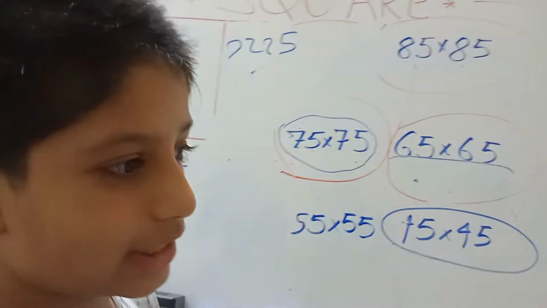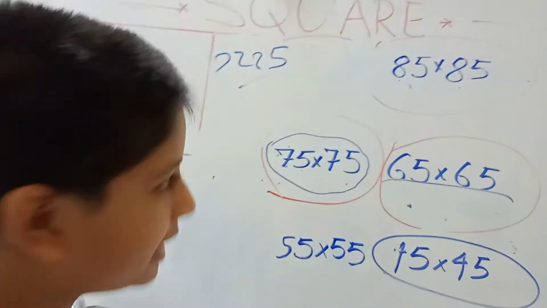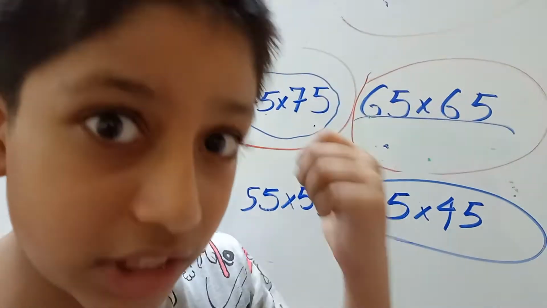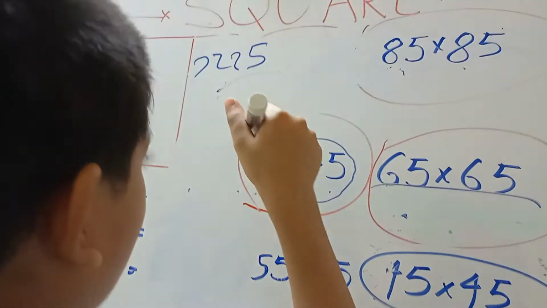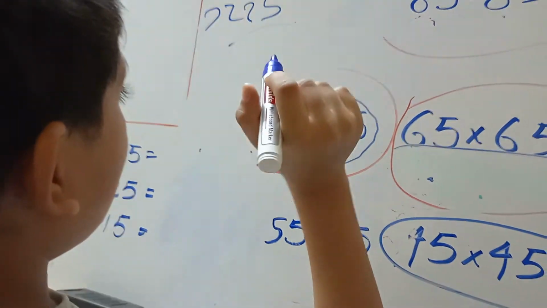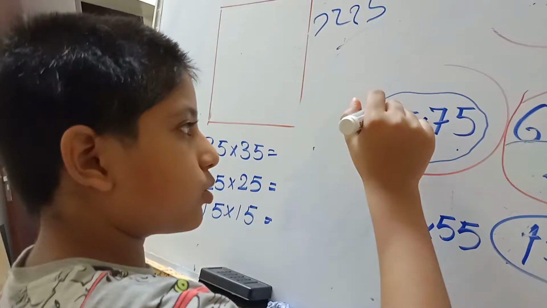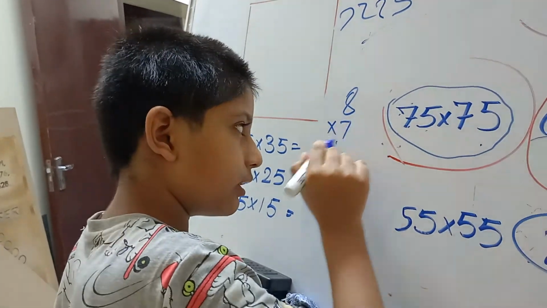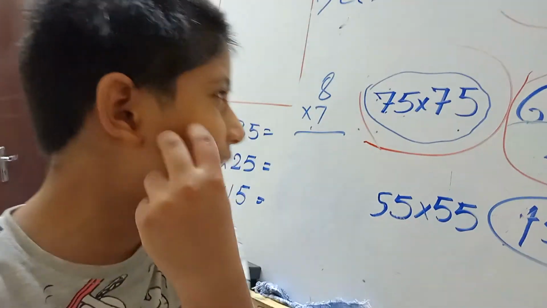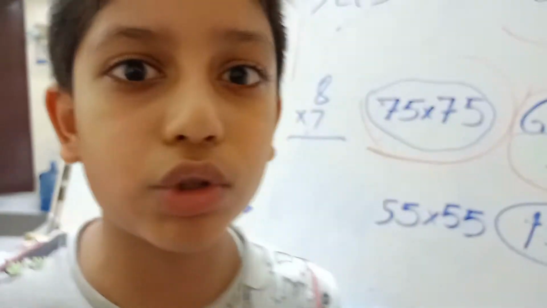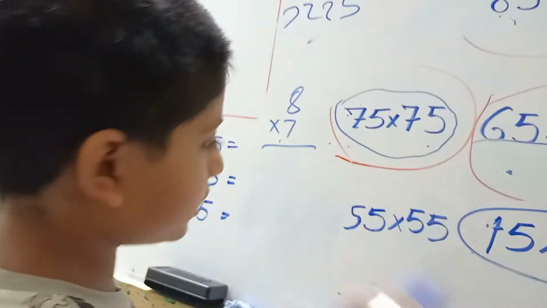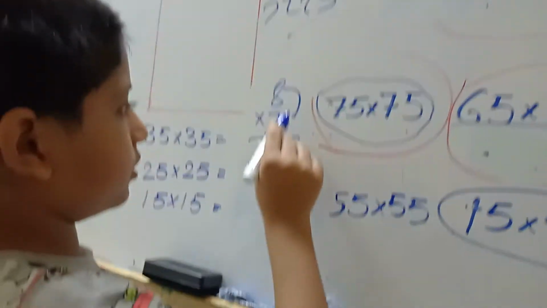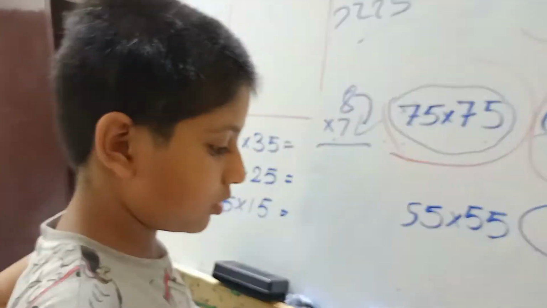So let's do this mental math. Nobody told that, but actually this is mental math. Now what we're gonna do here is that this question I will just write 8. It would seem a little tricky, but it is not that tricky. 8 multiplies 7. I don't know the table of 8. I don't know the table of 7.